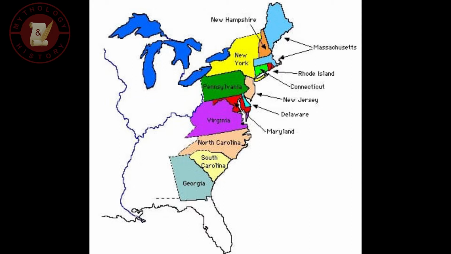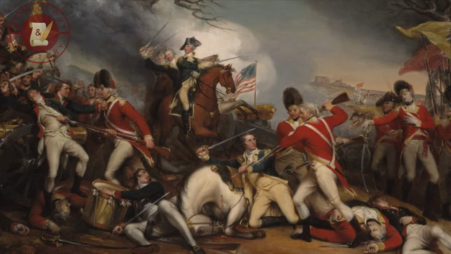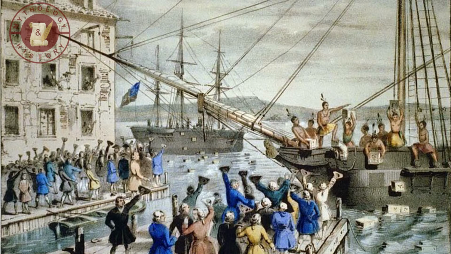In the 1760s, the southern colonies came together and protested against the taxes they had to pay to the British government. This fight was known as the American Revolutionary War. On July 4, 1776, the 13 colonies declared themselves at war with Britain. There had been so many protests over recent years, like the Boston Tea Party, and people no longer wanted to be part of the British Empire. Instead, they formed their own new nation that they called the United States of America.